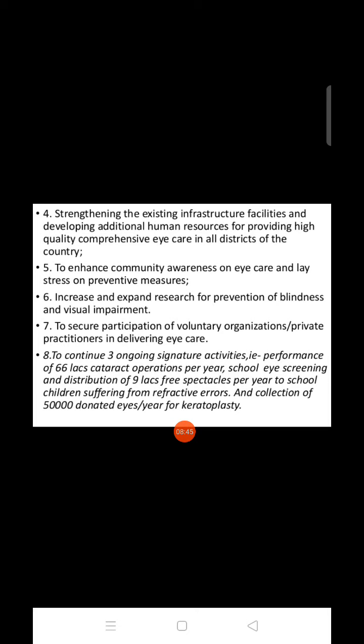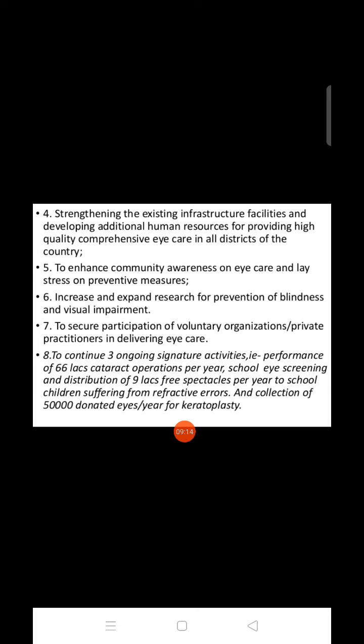To enhance community awareness on eye care and lay stress on preventive measures. We have to emphasize community awareness on eye care and stress how preventive measures can be used. Increase and expand research for prevention of blindness and visual impairment.